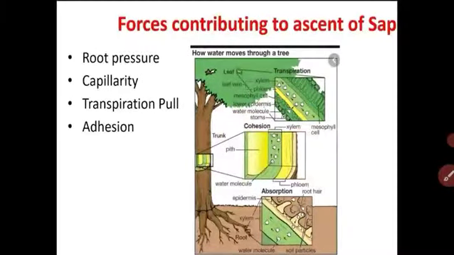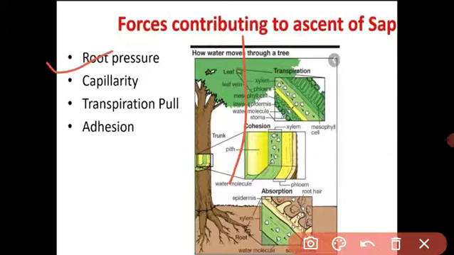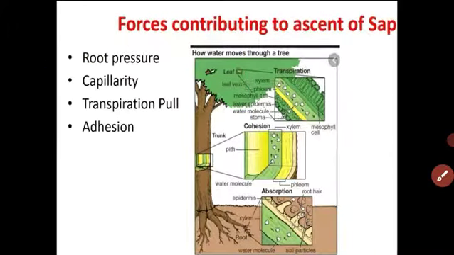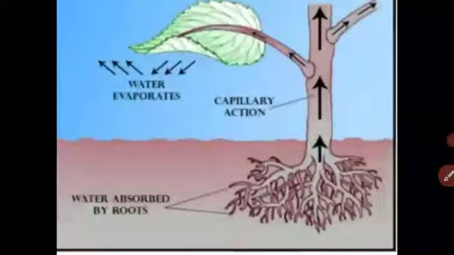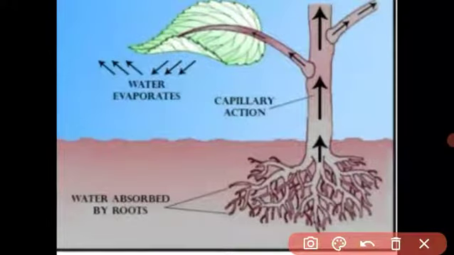देखो बेटा, water को हमें opposite to the gravity send करना है, conduct करना है. So it requires some forces for movement of water upward. Got it? First, we have seen the root pressure. Second is capillarity. Capillarity means what, student? देखो, in the plant the root is continuously absorbing water and creating pressure on the root. It is called the root pressure. We have seen it is sufficient for the small herbaceous plant.